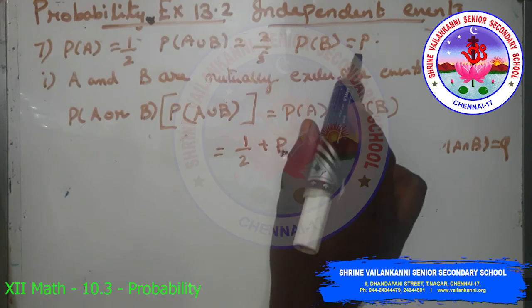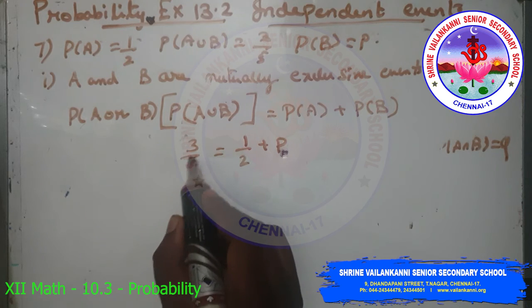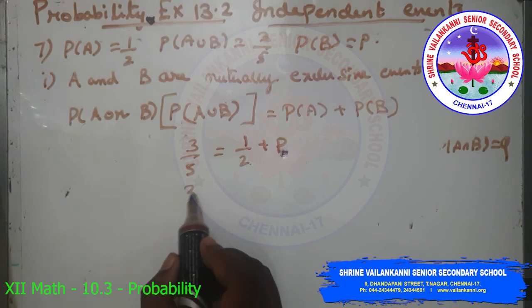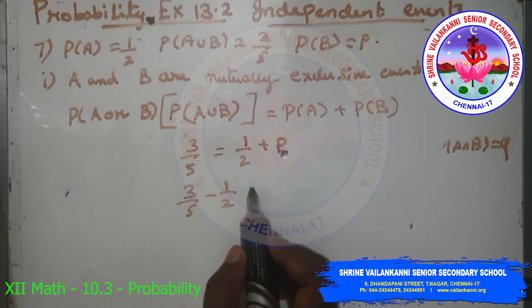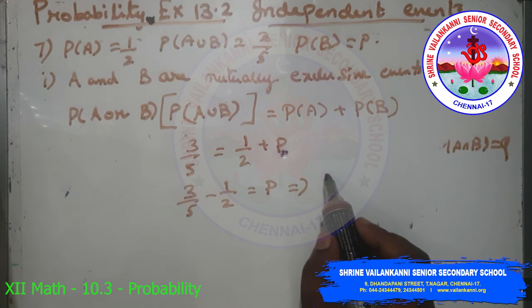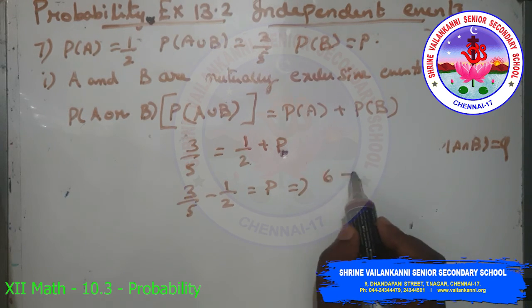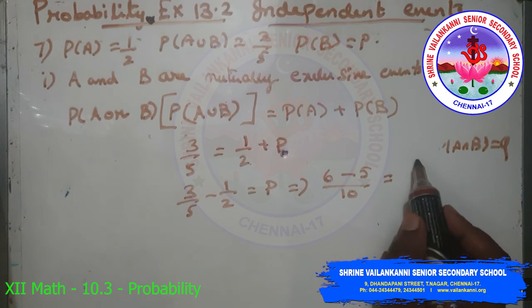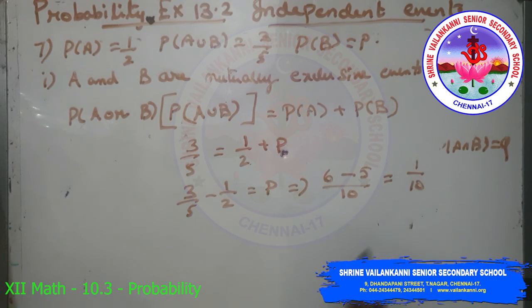Here P(A union B) is 3 by 5. So 3 by 5 is equal to half plus p. So 3 by 5 minus half is equal to p. So taking LCM, we have (6 minus 5) by 10, which is 1 by 10.